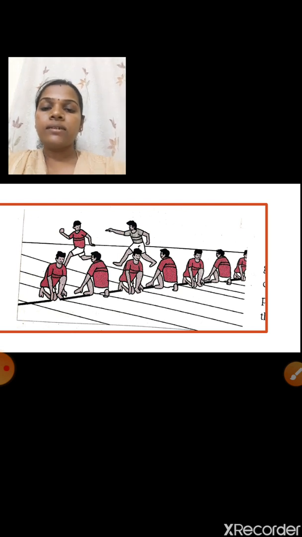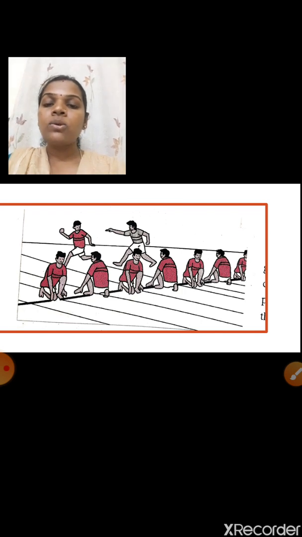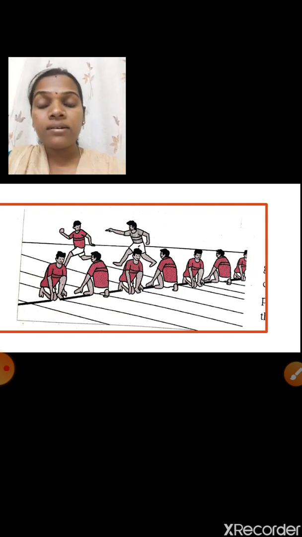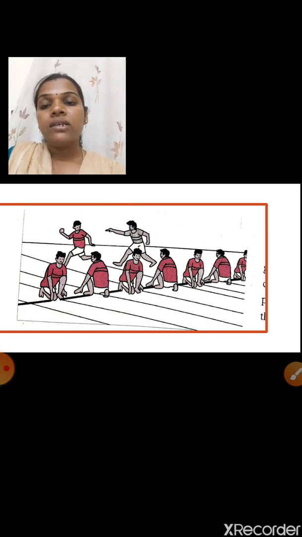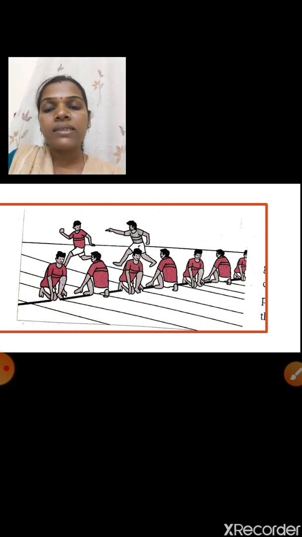They are sitting on a straight line, so the players sitting here we can call collinear players.